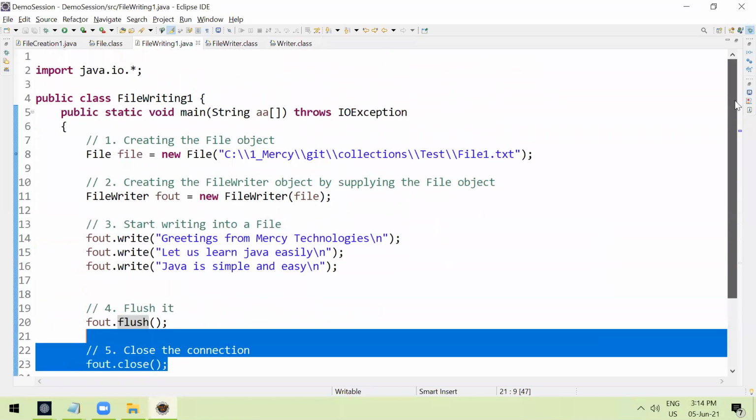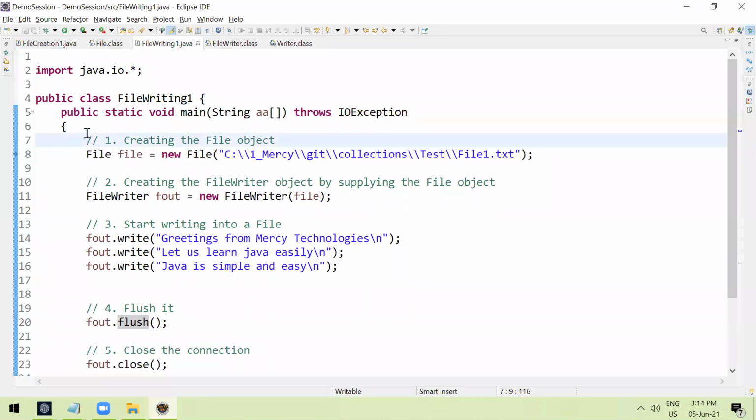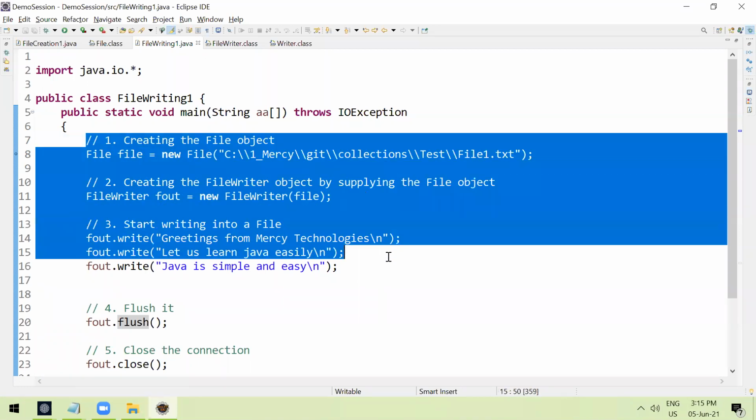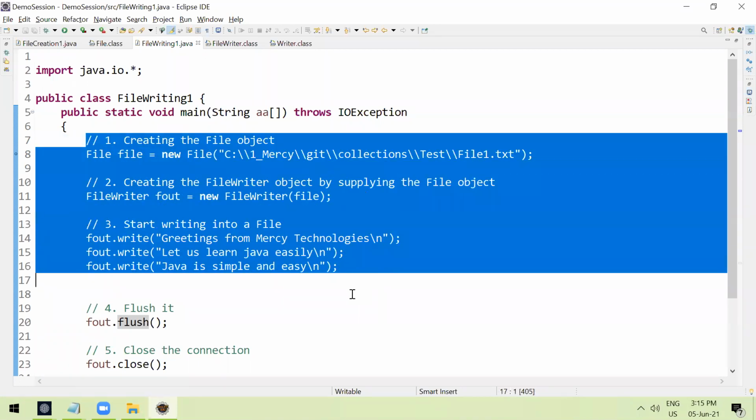Because you are interacting outside of our JVM, right? Our Java application is here, but you are interacting with the operating system. It means you are creating a file, so a connection is established. When you are interacting with a Windows machine, Linux or any machine's file system, a physical connection is established. So you have created and written everything.